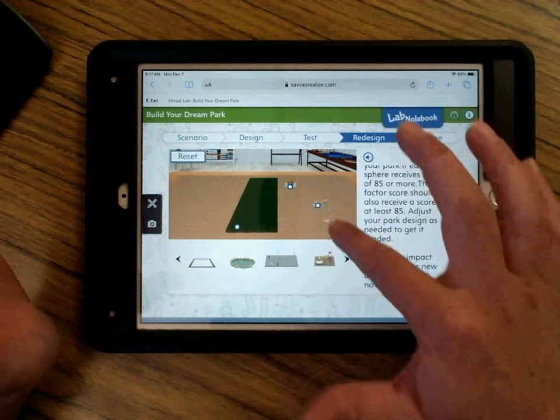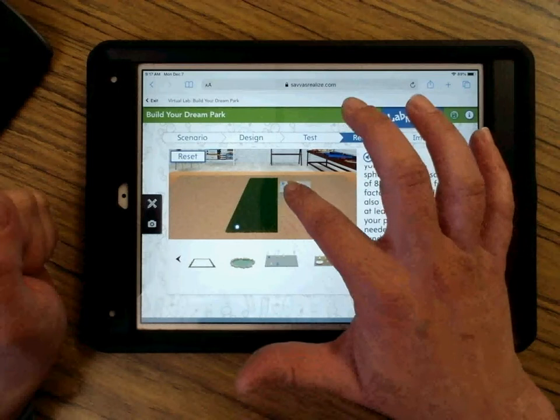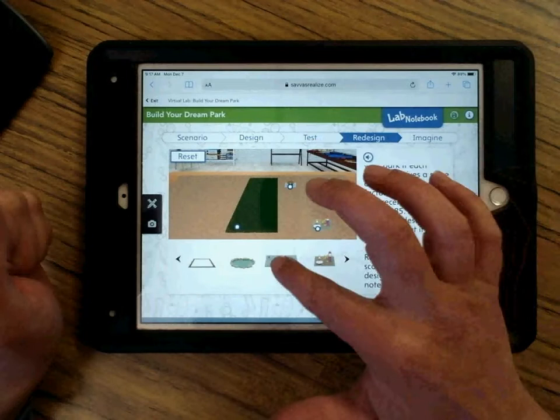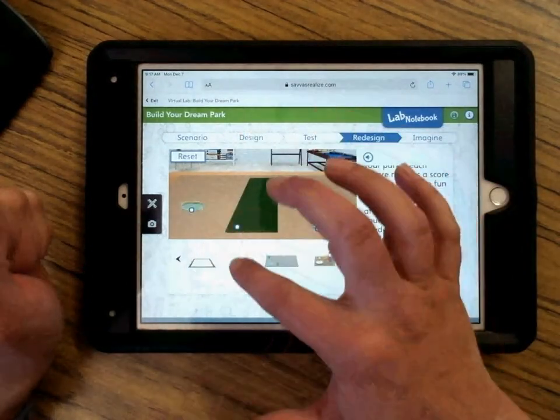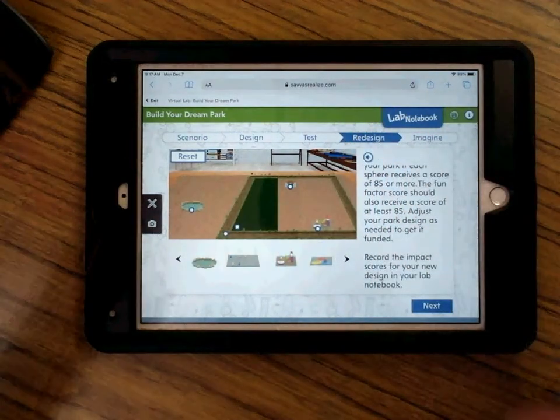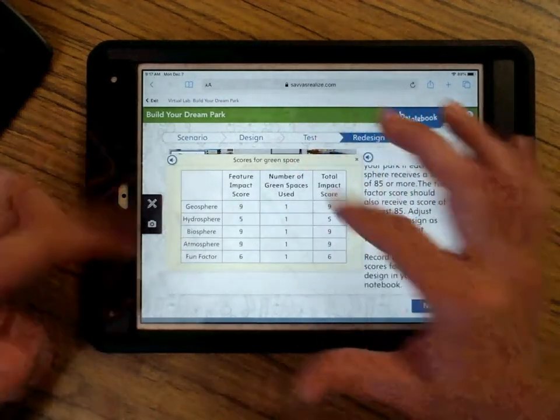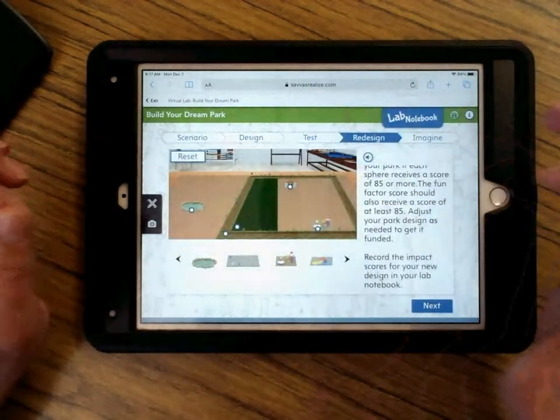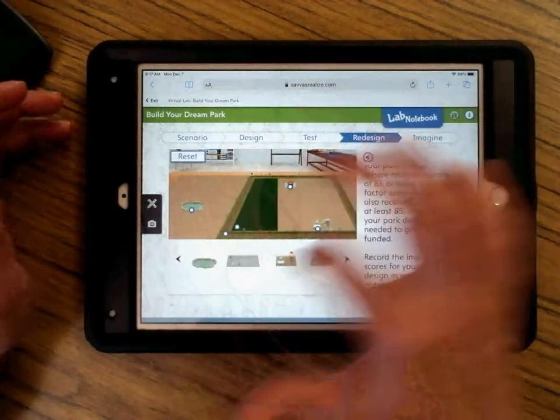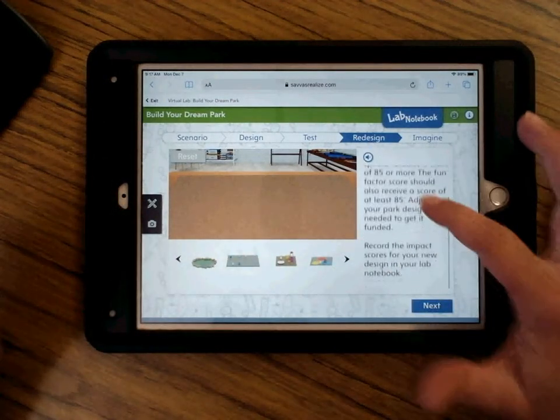And then when you've done that, I'm going to add something here. Whoops, no, I don't want to. See, that's how you take a deal away, is you put something over the top of it. So like here I put something over the top of that, maybe. Nope, it's not going to let me this time. Nope, not going to let me. Let's see here. Okay, have that. So then I'm going to click on each one of them and get my impact scores now. Okay, here's my impact scores. And then if I don't like what I've done here, I just click reset and I have a blank slate.